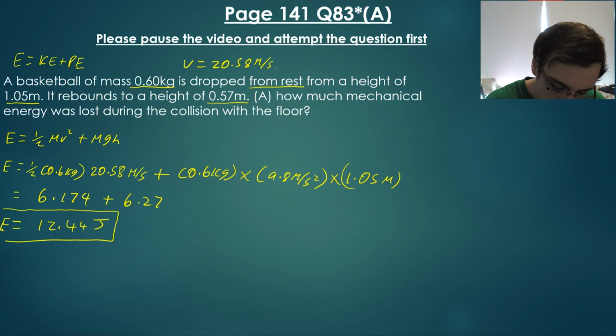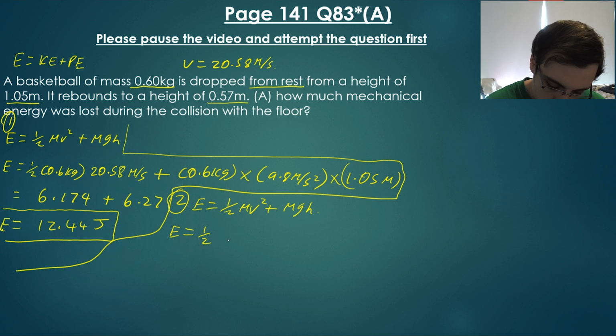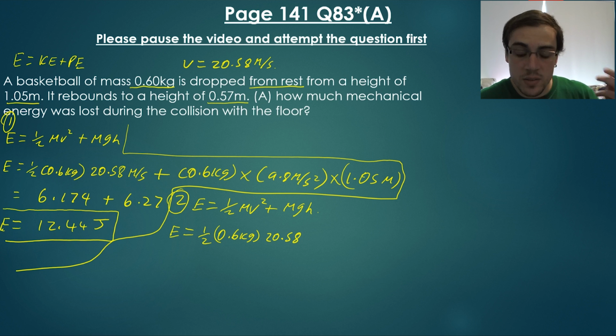So again, we do the same sort of thing. The energy is equal to 1/2 mv squared plus mgh. So the energy is equal to 1/2 the mass, which is 0.6, times the velocity squared. The velocity is going to be 20.58, because that is the speed at which the ball is bouncing on the ground.